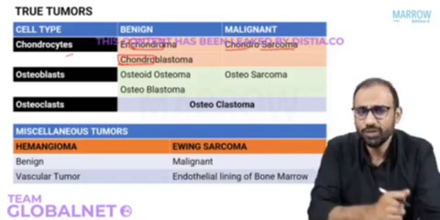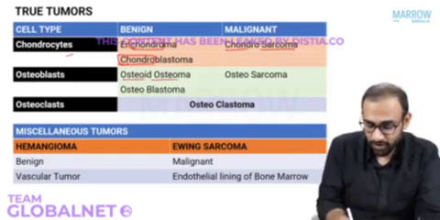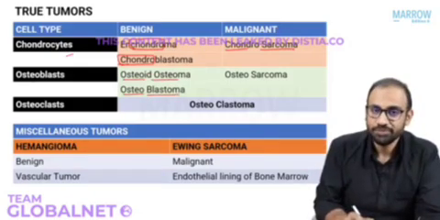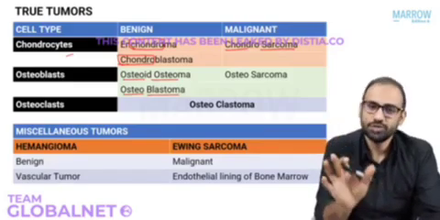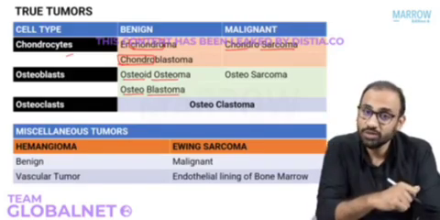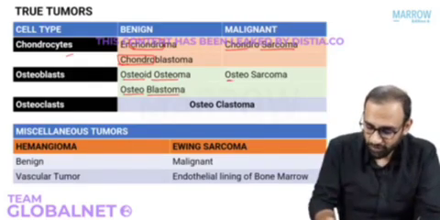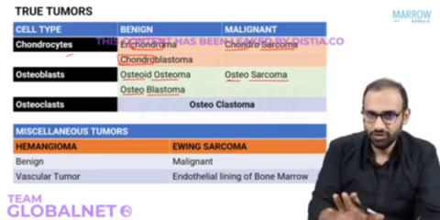Similarly, what will the osteoblastic benign tumors be? They will be osteoid osteoma and osteoblastoma. So the word osteo is there, right? So osteoid osteoma and osteoblastoma are both benign osteoblastic tumors. What about the malignant osteoblastic tumor? You have osteosarcoma. Like I said, sarcoma, malignant. So far so good, right?